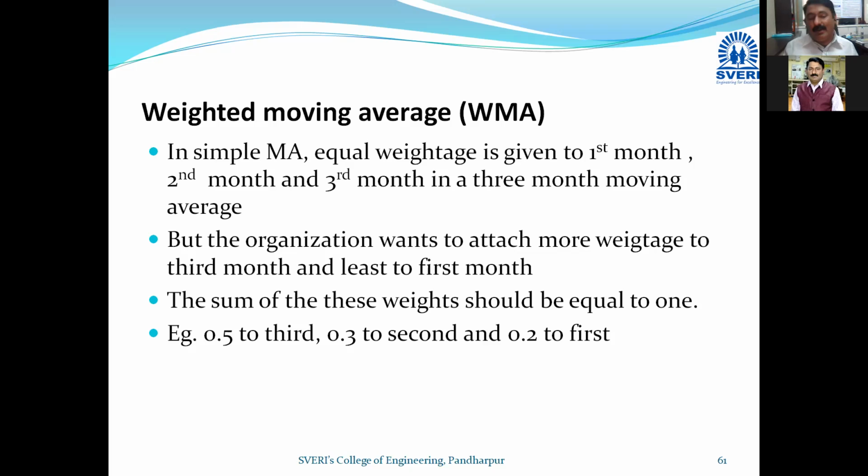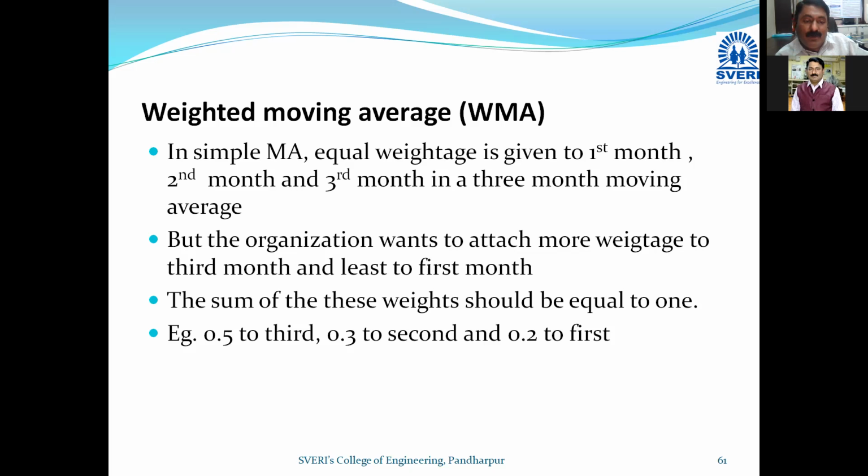Now the weighted moving average. Consider that the month of December is going on, and I want to give more weightage to November, somewhat lesser to October, and very little to September. It is not possible in simple moving average, which gives 0.33 for all 3 months.